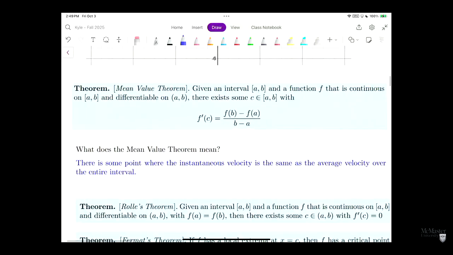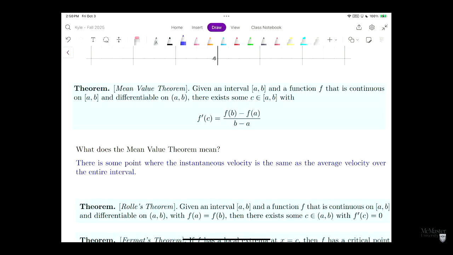Let's talk about the mean value theorem. Not mean as in angry, although that's what my shirt would, that's my shirt today, the mean value theorem. So, given an interval AB and a function f, which is continuous on the closed interval AB, differentiable on the open interval AB, then there exists some c on the closed interval AB with f prime of c equals f of b minus f of a over b minus a.